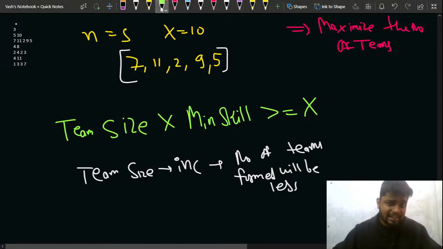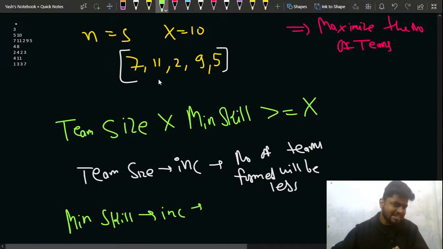And another thing that I should know is, what if I increase the minimum skill? If I increase the minimum skill in that particular team, then I will require lesser players, lesser team size.